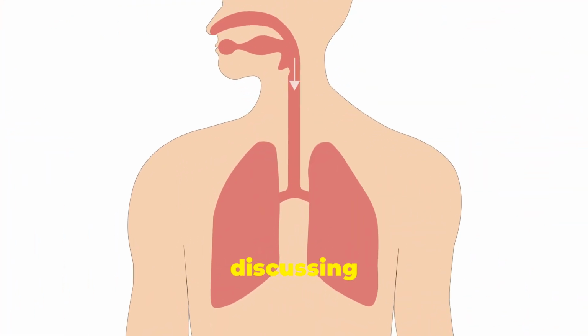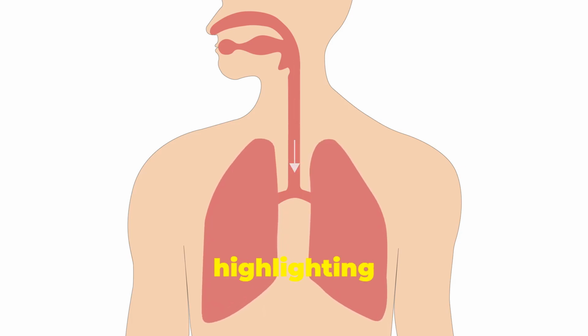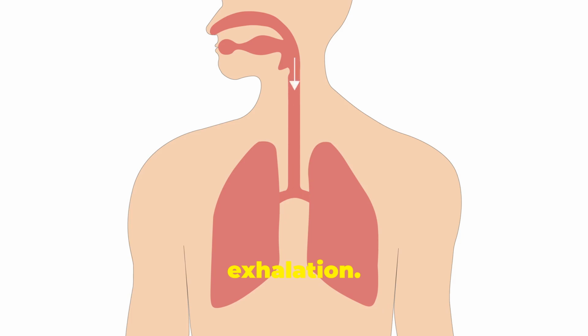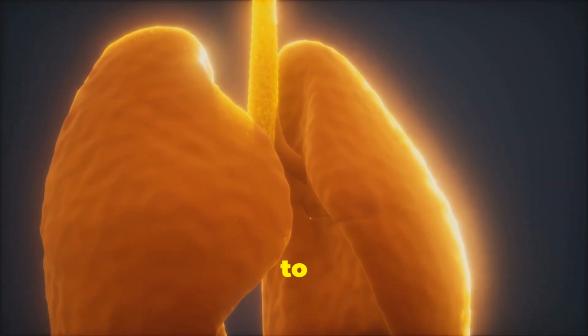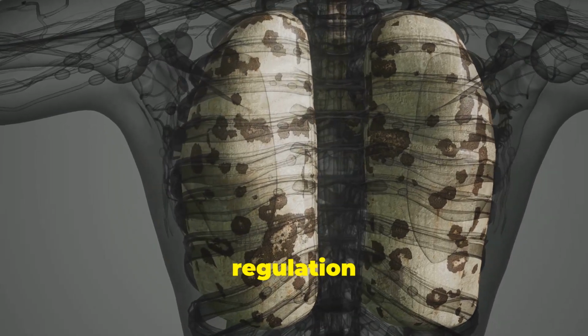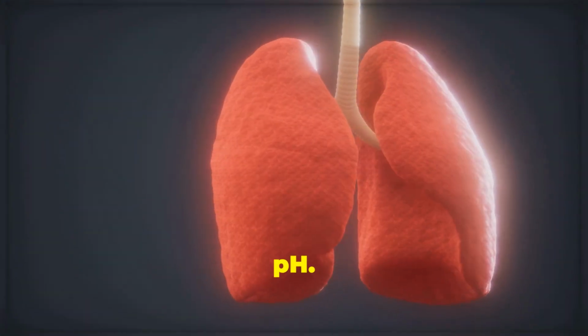We can begin discussing physiology of respiratory system by highlighting inspiration or inhalation and expiration or exhalation. Oxygen is inhaled to meet body's demand for it, while carbon dioxide is exhaled. Carbon dioxide can be said to play a role in regulation of respiration and control of body's pH.